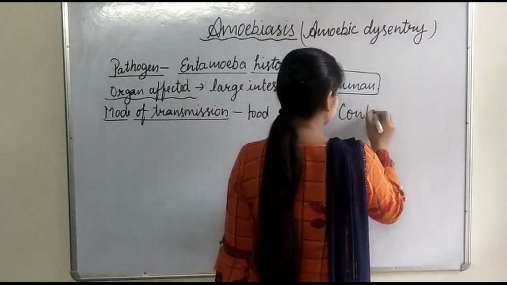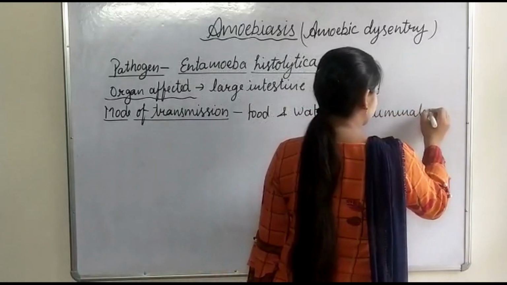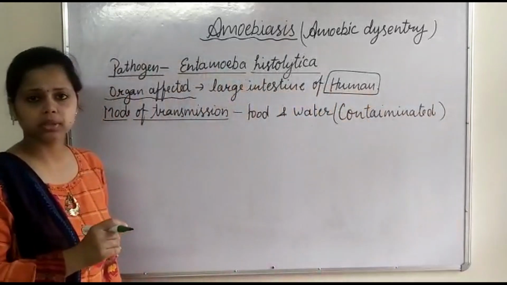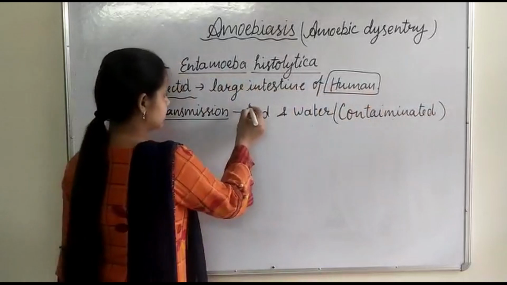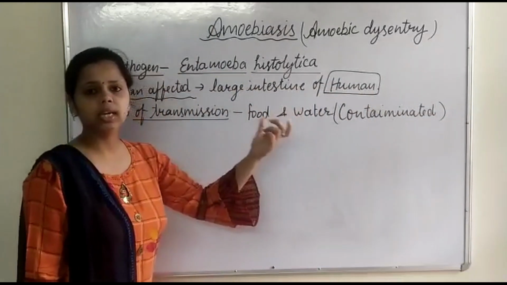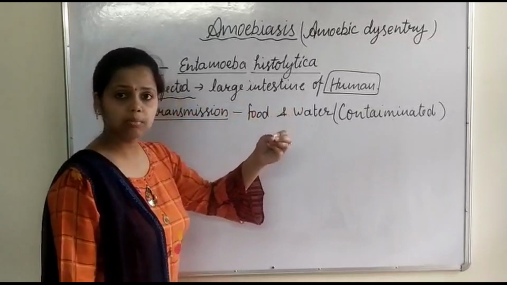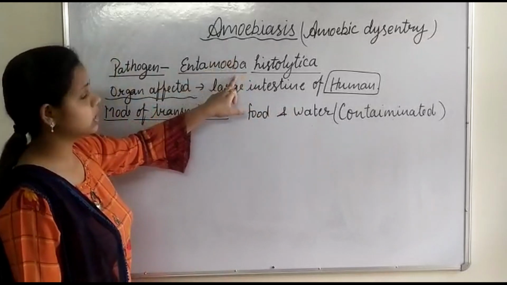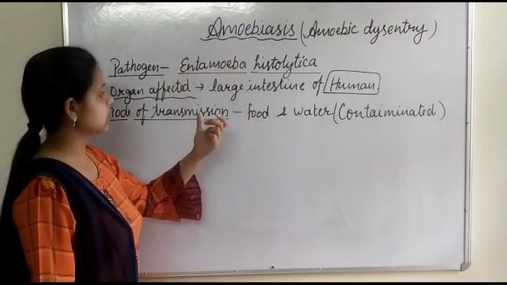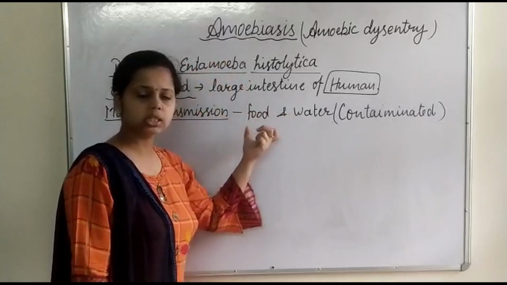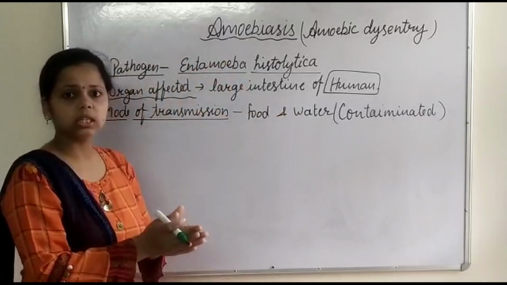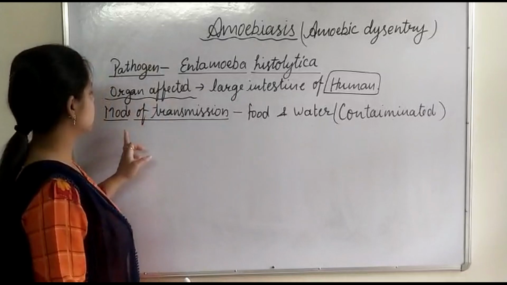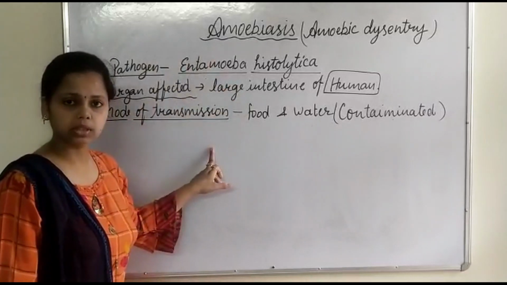Contaminated with what? Contaminated with fecal matter of an infected person. Food and water, eatables and drinking water, if they are contaminated with the fecal matter of a person who is infected with this parasite, then through these eatables, through this food and water, this infection is transmitted to other uninfected persons.